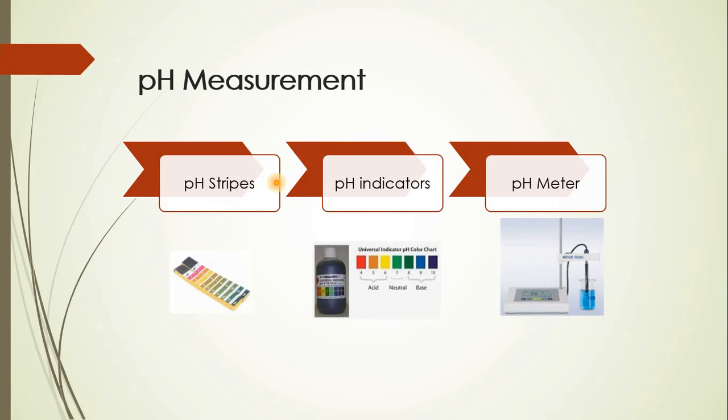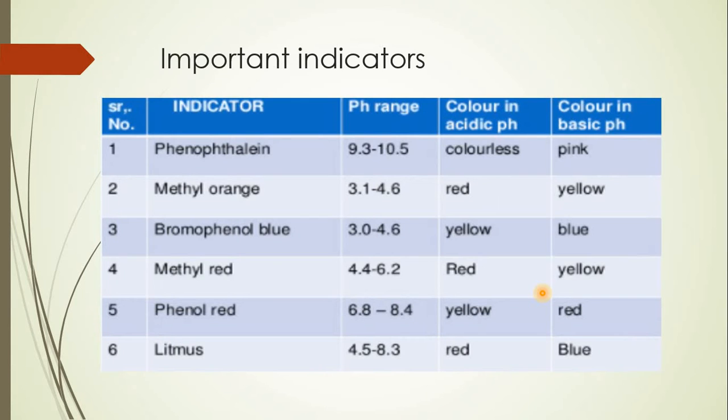Now, how do we measure this pH? There are three different methods by which the pH can be measured. It can be measured by using the pH strip, that is the pH papers, which are commonly used in the laboratory. Other than that, there is the liquid pH indicator, which also enables us to understand the pH of the solution, and more authentic is the pH meter, which is used in the research lab.